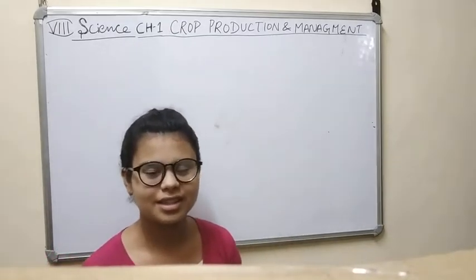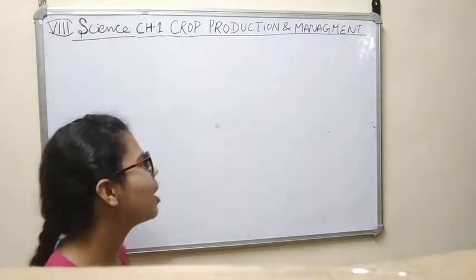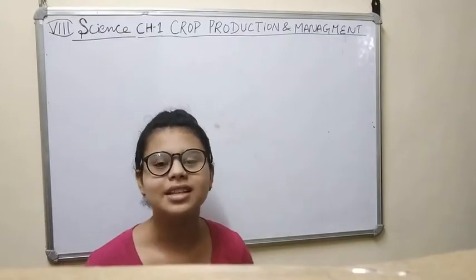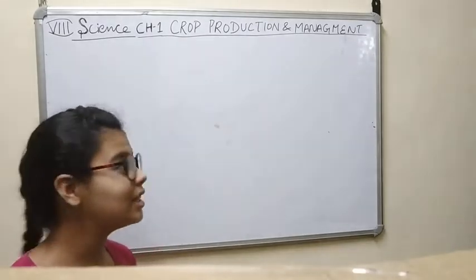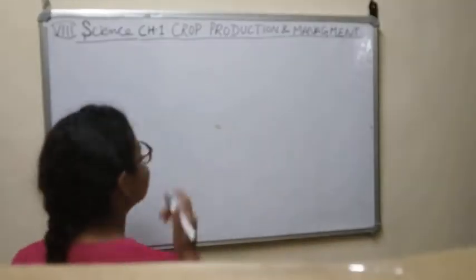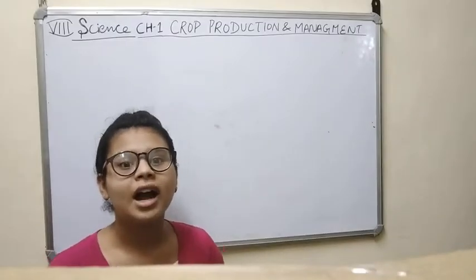Today we are going to discuss Class 8 Science Chapter 1. The name of the chapter is Crop Production and Management. Firstly, we have to notice that here we will study this chapter with our notes.